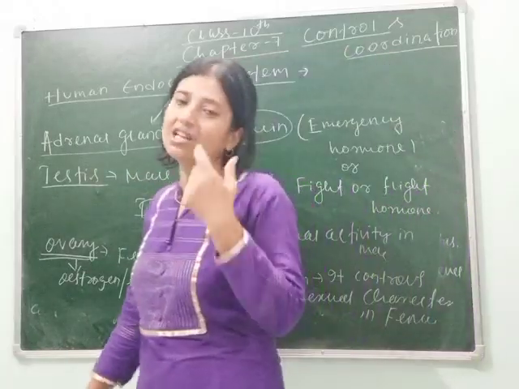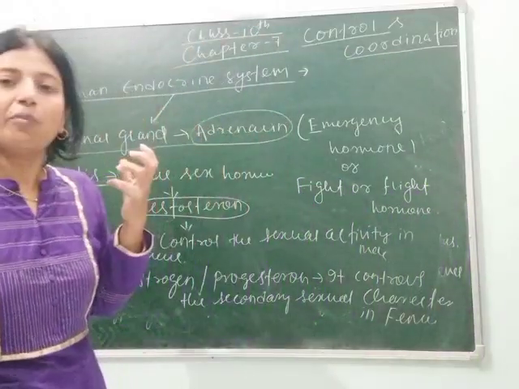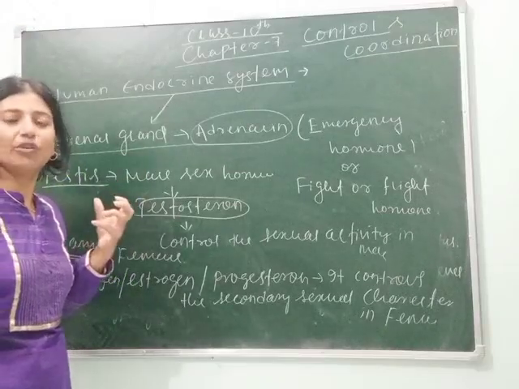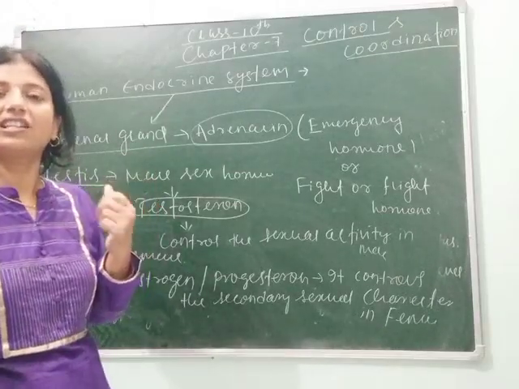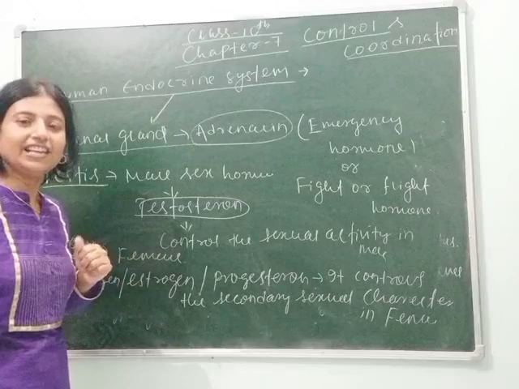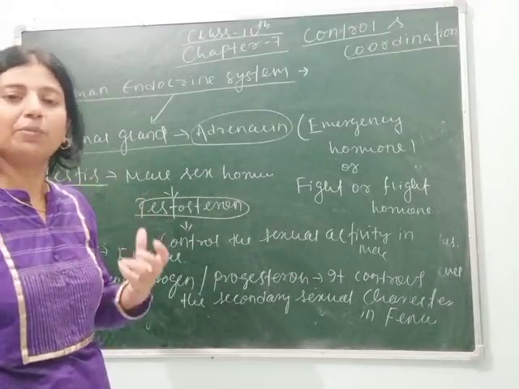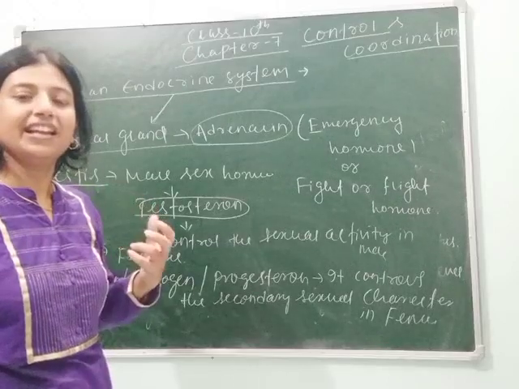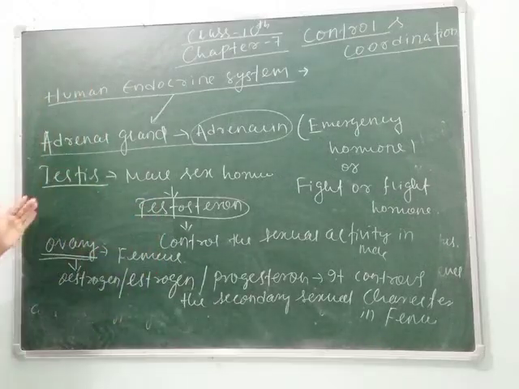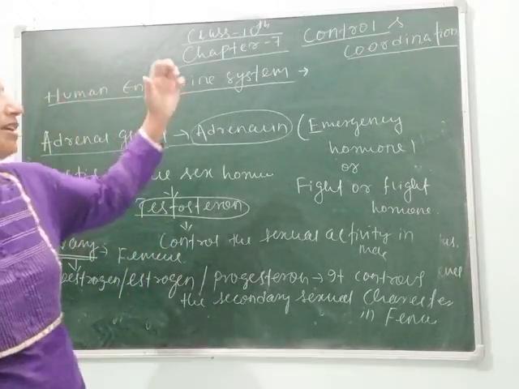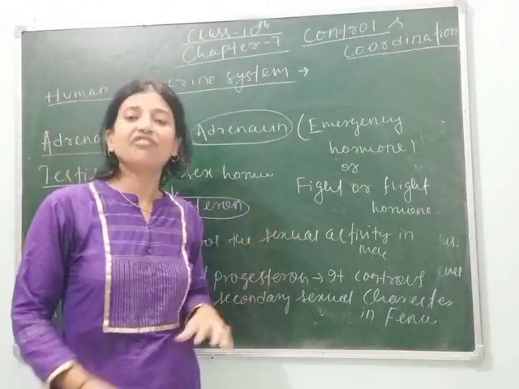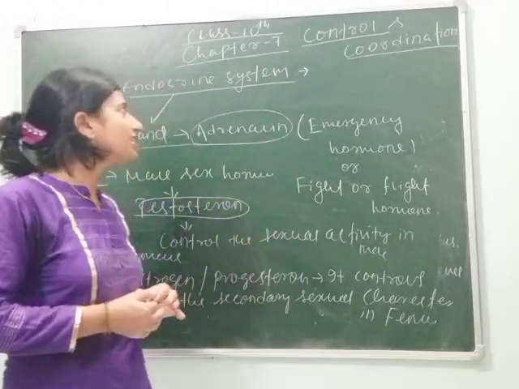Besides these glands, some organs in our body are not considered endocrine glands, but still they secrete some hormones, like your kidney, liver and heart, which we will study in class 11. So students, for today, this is the completion of your revision of the chapter control and coordination.